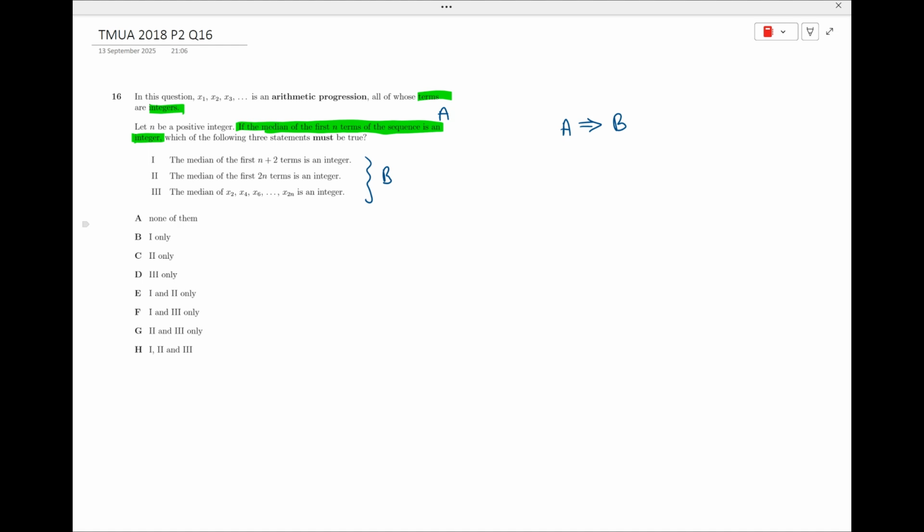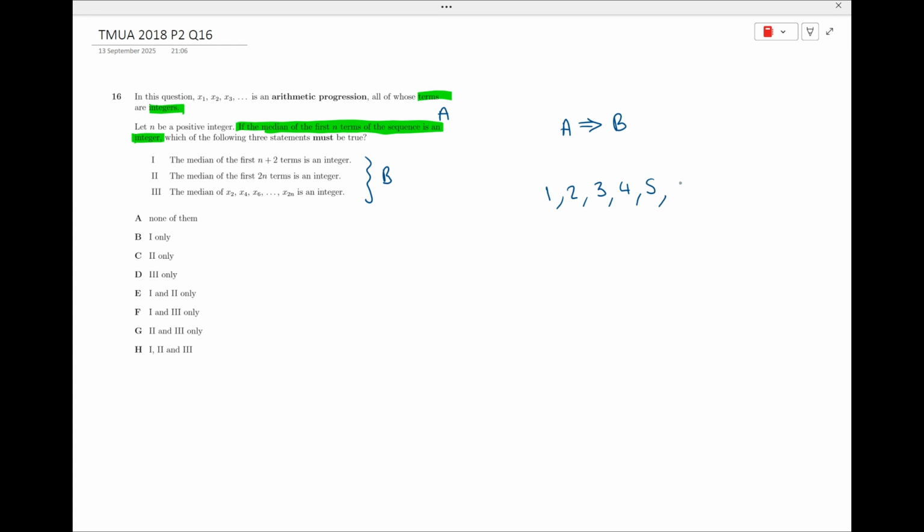Now, we want to get an idea of why the median would be an integer and also why the median wouldn't be an integer. So if we think about the simplest possible arithmetic progression we can have, say 1, 2, 3, just start with consecutive integers. Obviously, if n is 3, then we're fine. Or if n is 5, then we're fine, because then we'll always have a middle number.